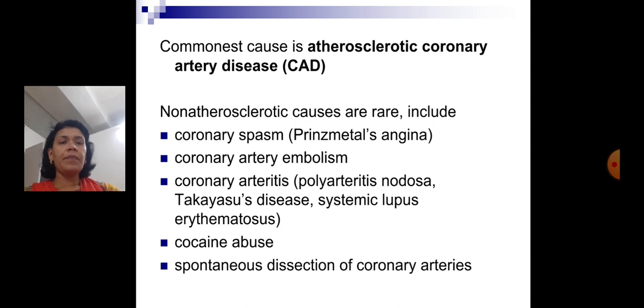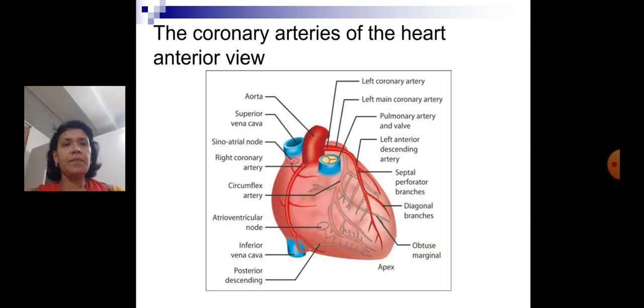very rare and include coronary spasm, as seen in prinzmetal angina, coronary artery embolism, coronary arteritis, as seen in polyarteritis nodosa, Takayasu disease, SLE, etc. It can be seen with cocaine abuse, and also there can be spontaneous dissection of coronary arteries leading to an IHD event.